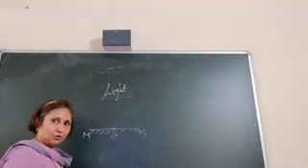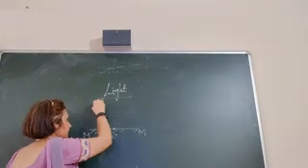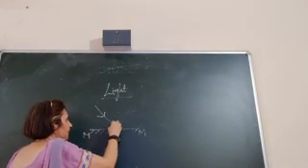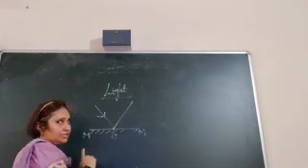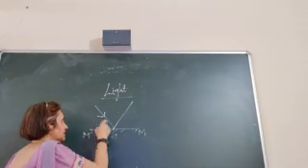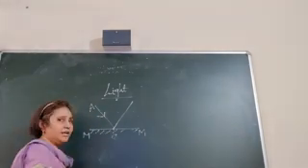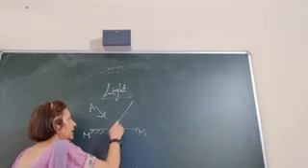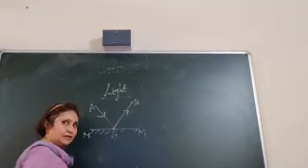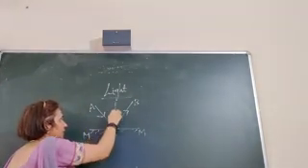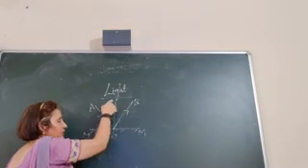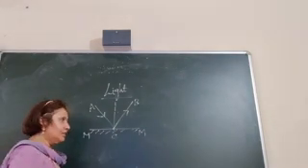We consider a point O called the point of incidence. This is the ray of light incident on the mirror at the point of incidence. So this ray of light AO is called the incident ray and OB is called the reflected ray. At this point we draw one perpendicular, which is called the normal.